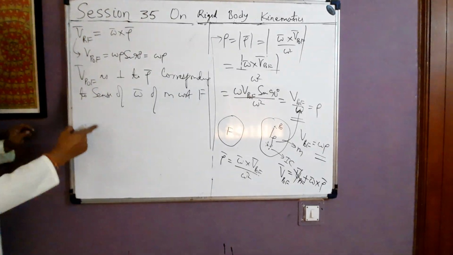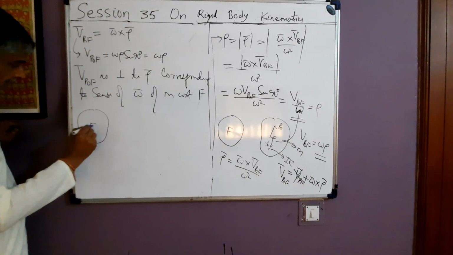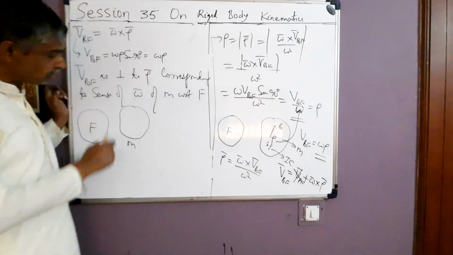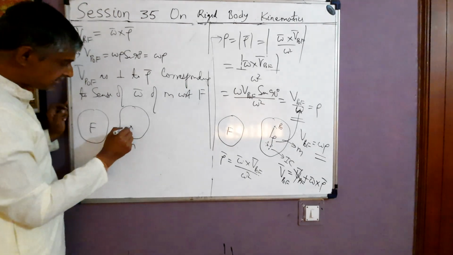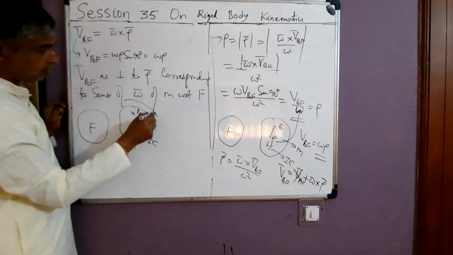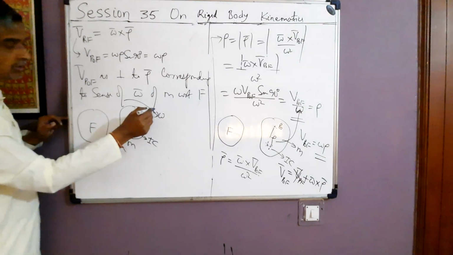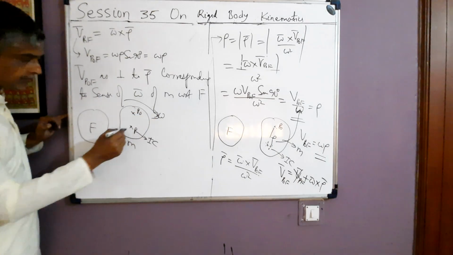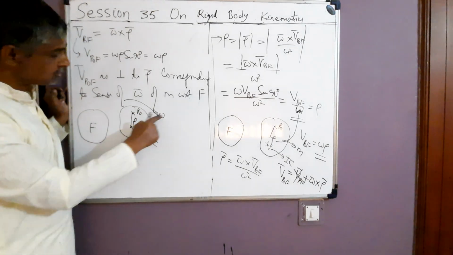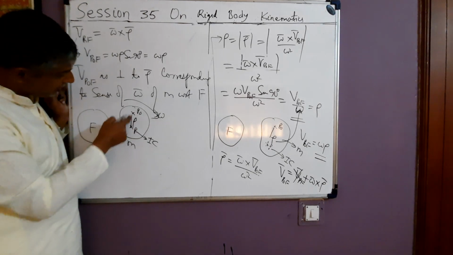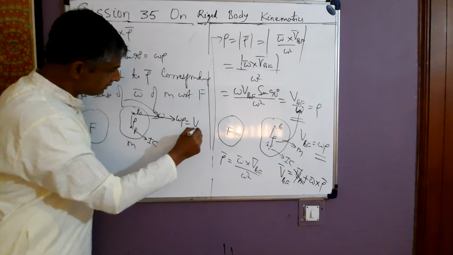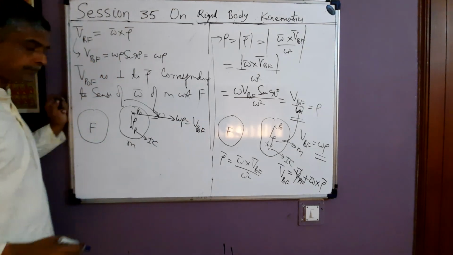What does this mean? This means this frame f, and this is a rotating rigid body m in plane motion with respect to f. This is the IC, P is the IC, and P naught is this point. Omega is clockwise, the sense of omega of m with respect to f. This distance is rho. So the speed of P naught will be omega rho, and it is normal to vector rho, corresponding to the sense of omega, so in this direction. This is Vp naught f in this case.